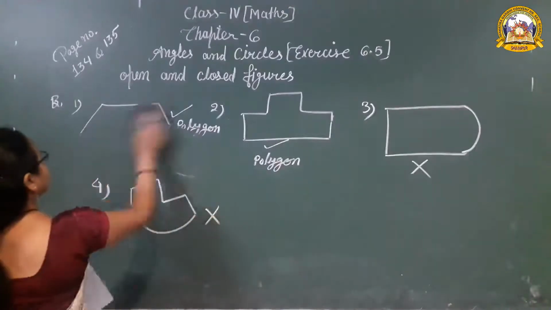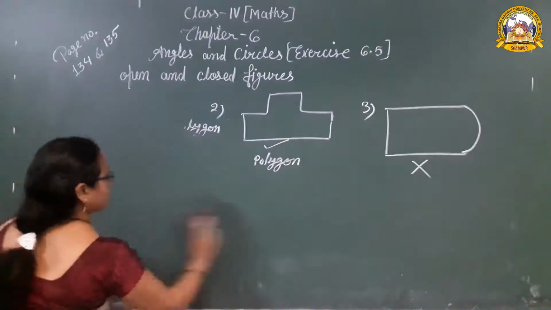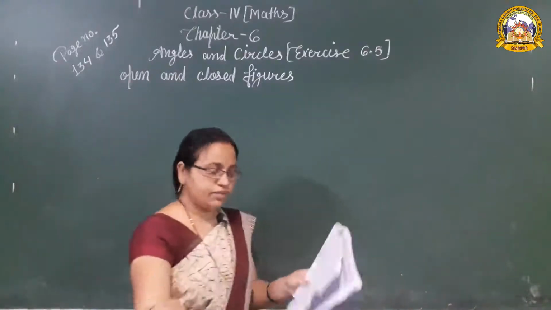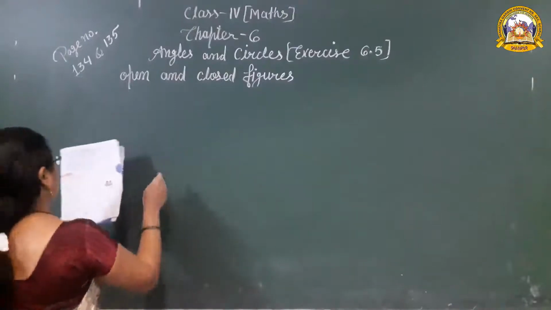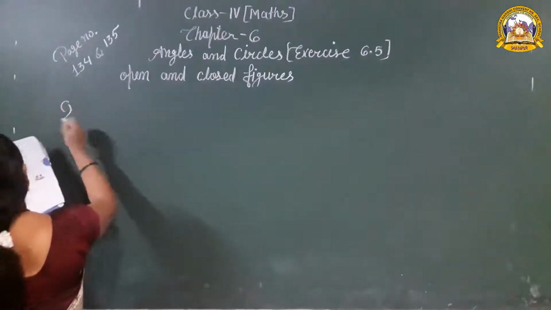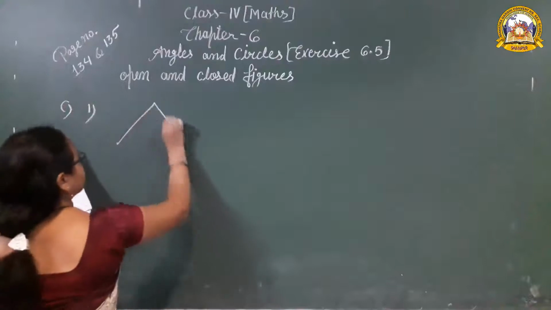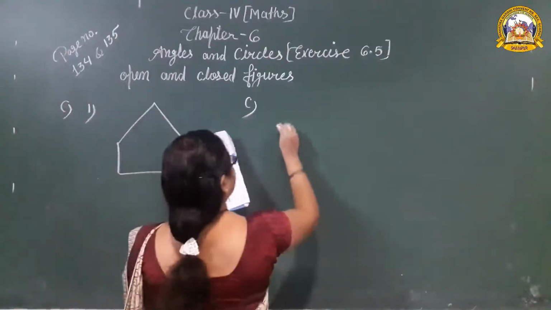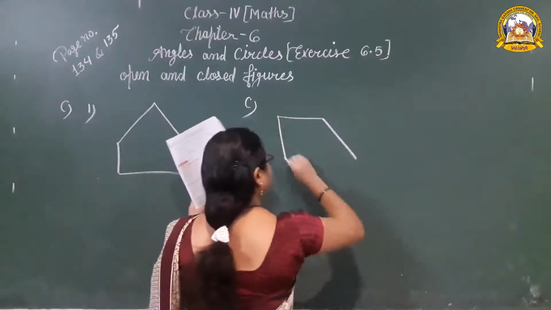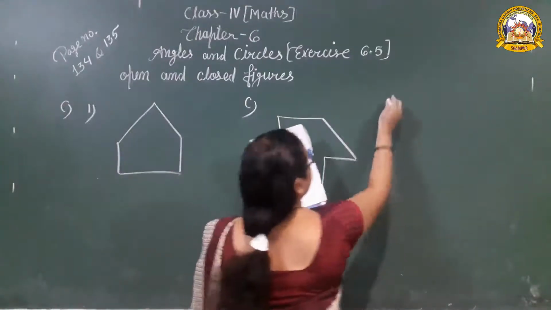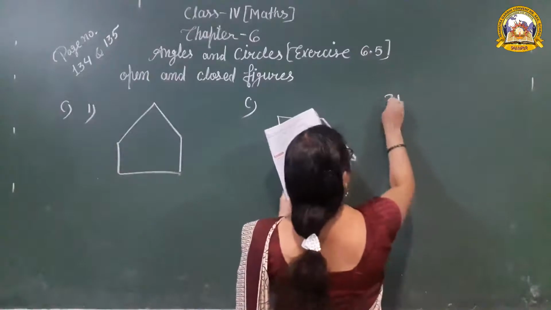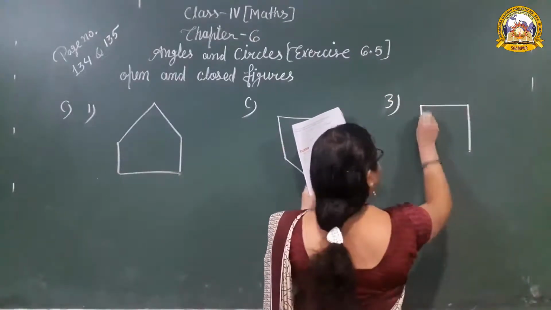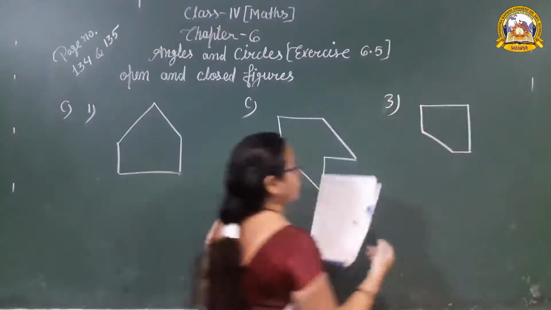Now question number C. In question number C, you have to identify the type of polygon according to the number of line segments. And C, the third one, is a pentagon.